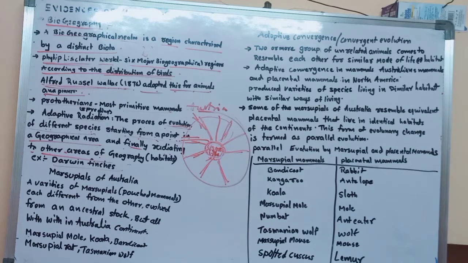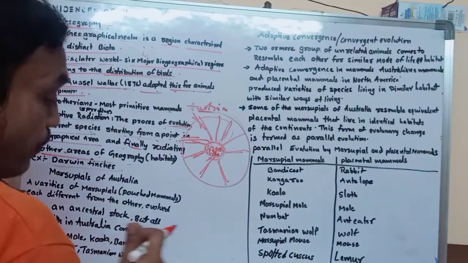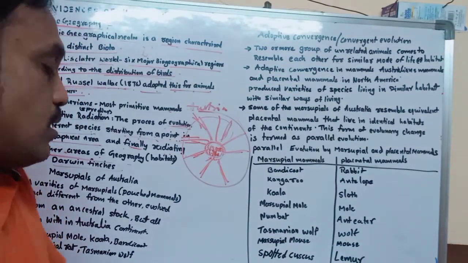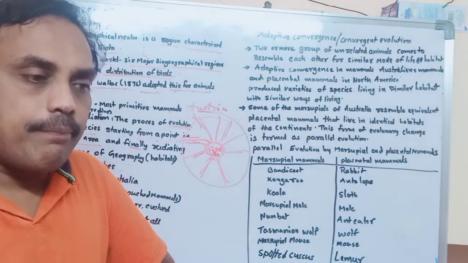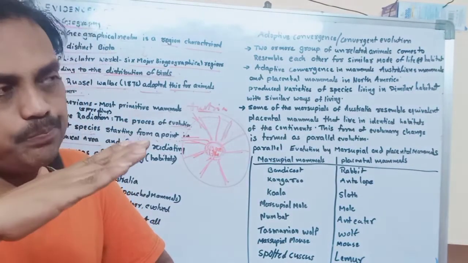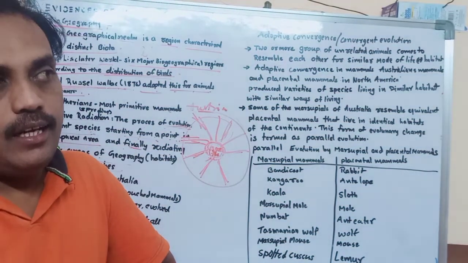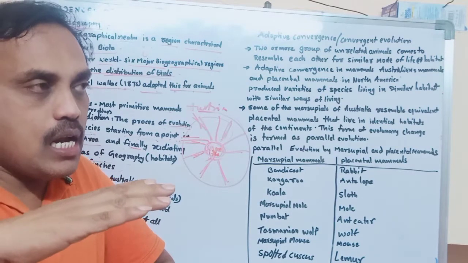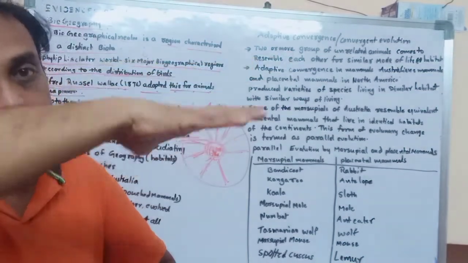How can you say Darwin's finches are a good example of adaptive radiation? Charles Darwin, we know very well about him. He traveled in the Galapagos Islands.